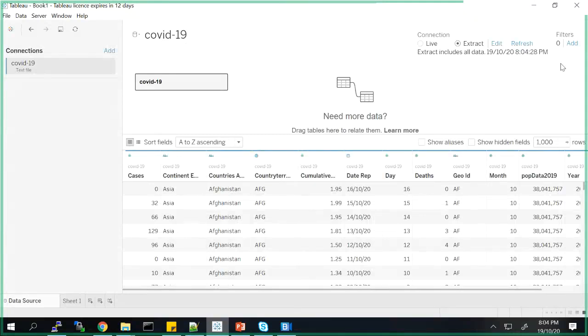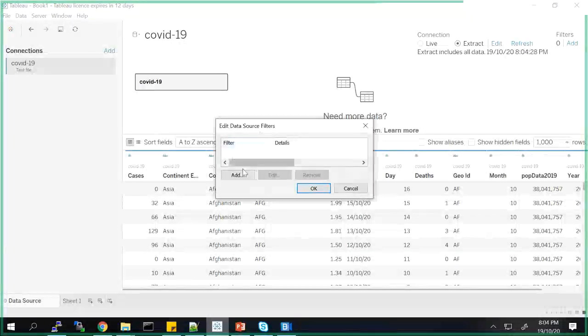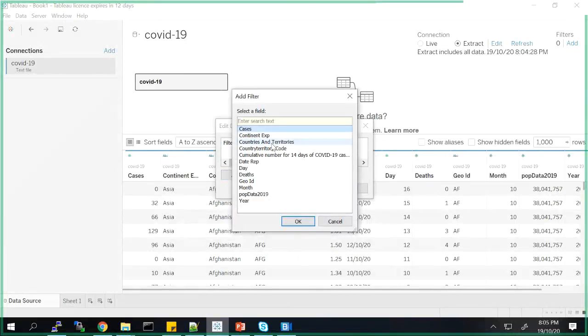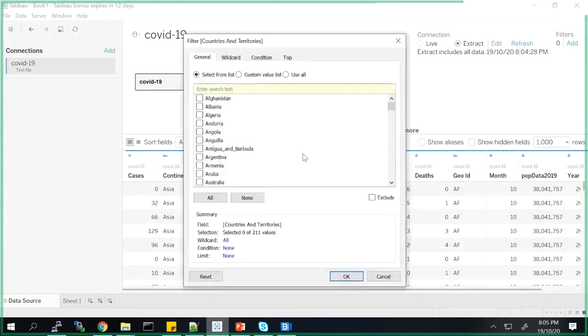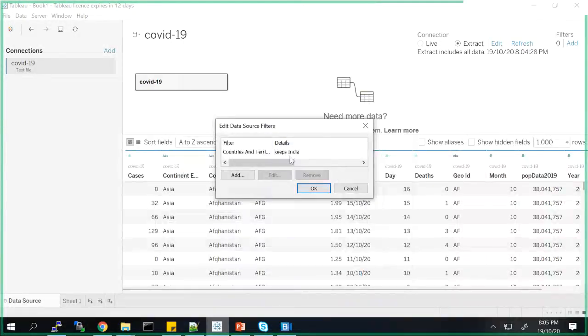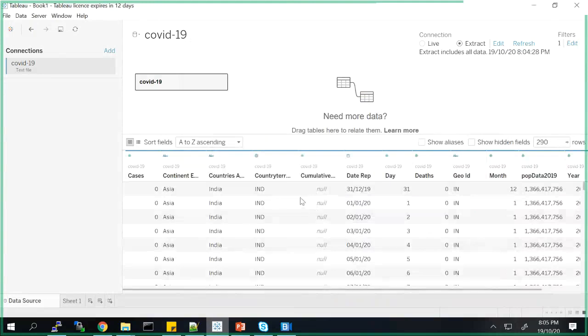So you can click on this add filter and click on this add button, and it will ask on which field you want to do that selection. I will say countries and territories, click OK. Now it is giving me all the options. I want to filter only India, so I'll click on India, click OK, and now you see the data comes only for India.